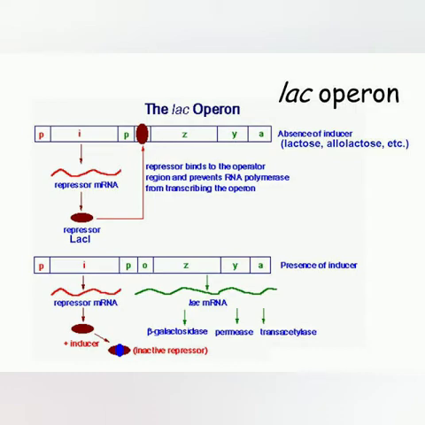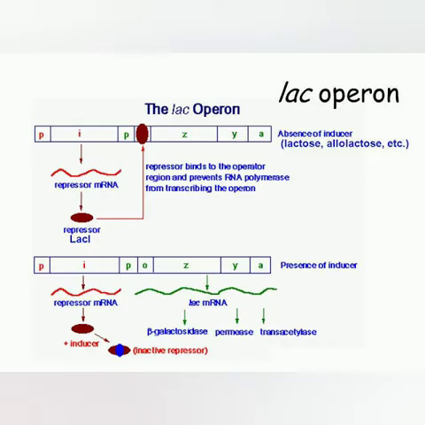When the inducer is present, it binds to the repressor lac and inactivates the repressor. So the RNA polymerase transcribes the whole operon. By this transcription process, it transcribes the Z, Y and A regions. As a result, it gives us lac mRNA, which you can see in green. This lac mRNA gives us three different enzymes: beta galactosidase, permease and transacetylase. I'll explain this in more detail in the next diagram.